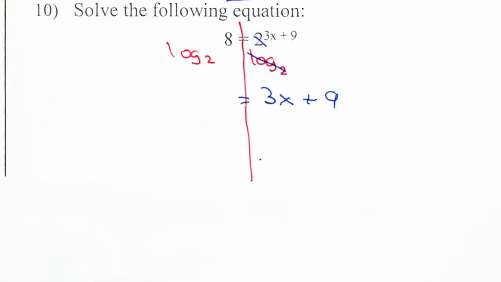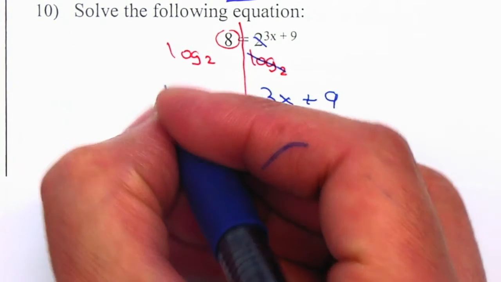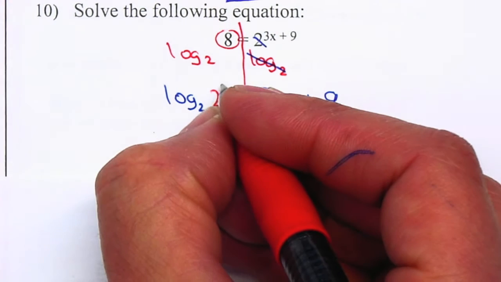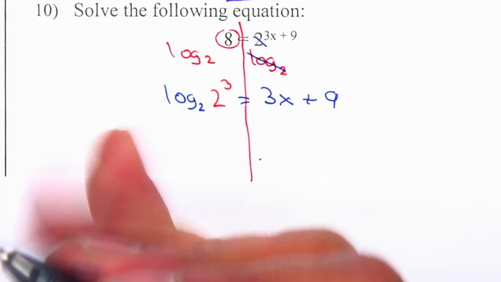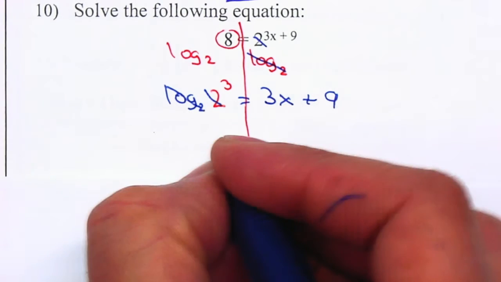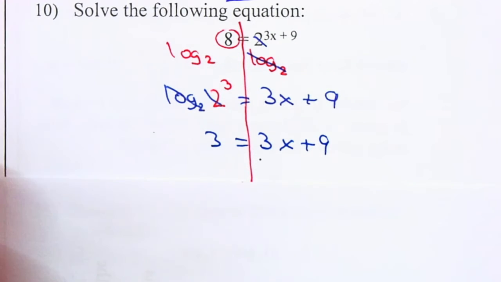Just like on problem number 1, I'm going to rewrite the 8 as the log base 2, but instead of the 8, I'm going to rewrite it as 2 to the third power. 2 times 2 is 4, times 2 is 8. That cancels, so 3 is equal to 3x plus 9. And I can just solve the equation.